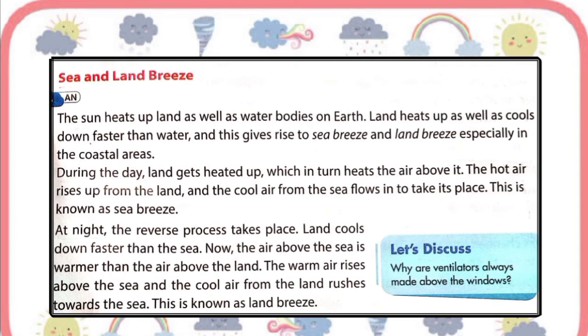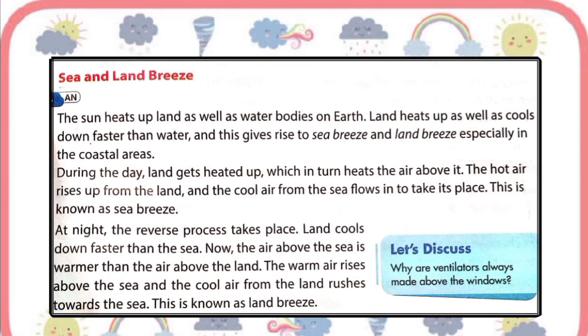So during the day, land gets heated up, which in turn heats the air above it, and the hot air rises up from the land, and the cool air from the sea flows in to take its place, and this is known as sea breeze.